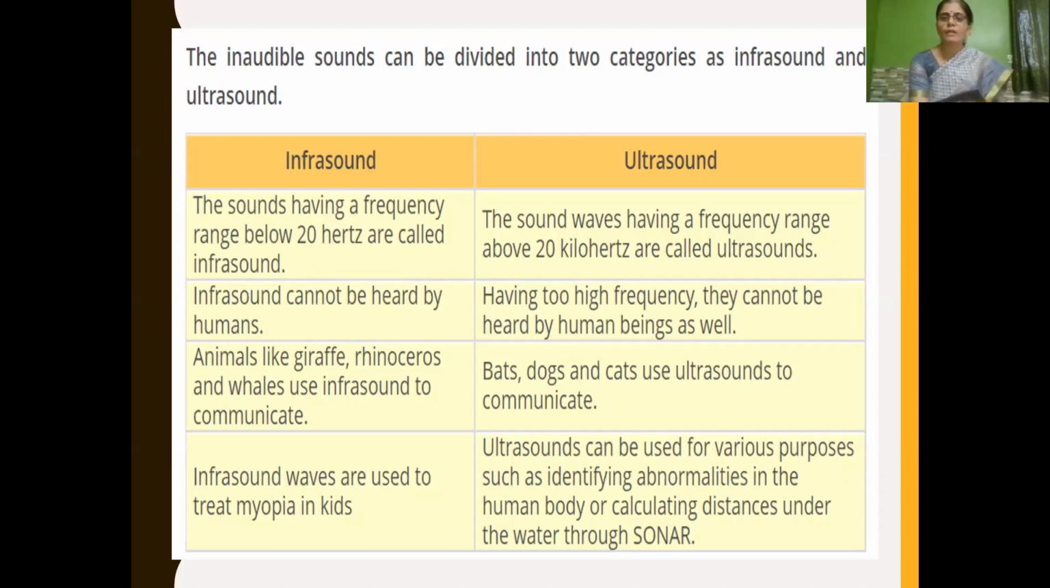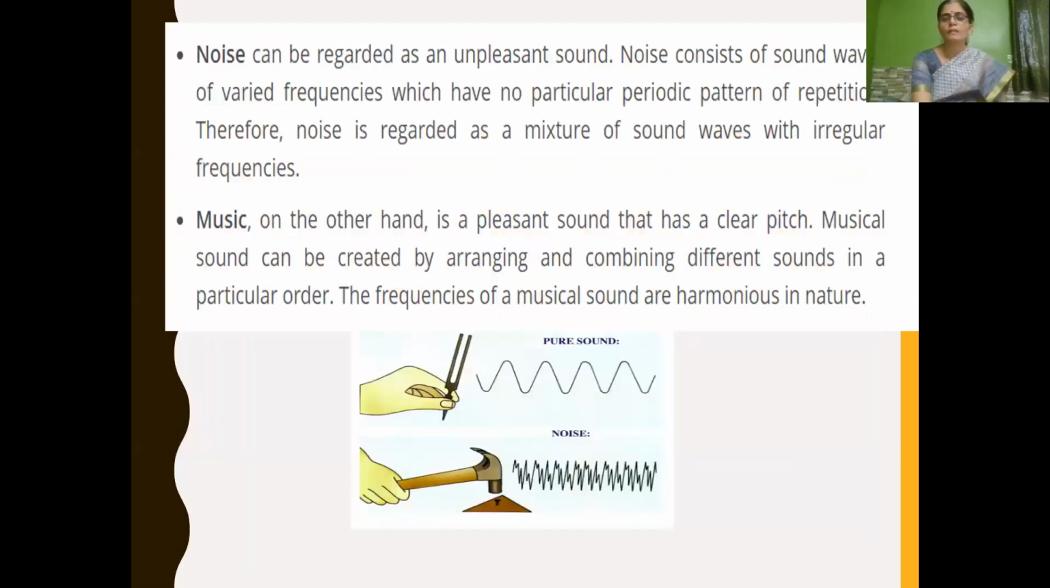Animals like giraffes, rhinos, whales and others use infrasound to communicate. Bats, dogs and cats use ultrasound to communicate. Infrasound is used to treat myopia, that is short-sightedness, in kids. Ultrasound can be used for various purposes, such as finding abnormalities in the human body or calculating distances underwater through sonar in submarines.